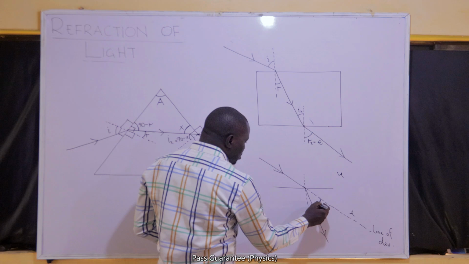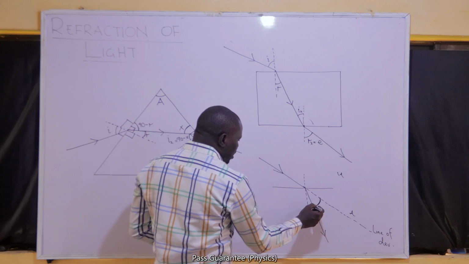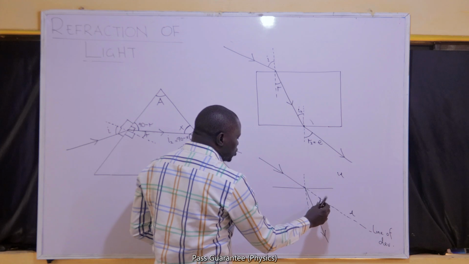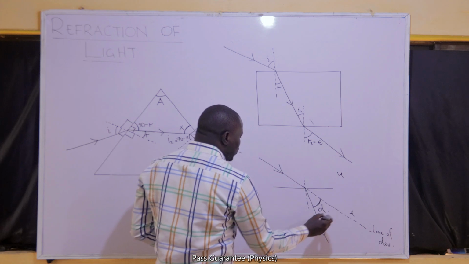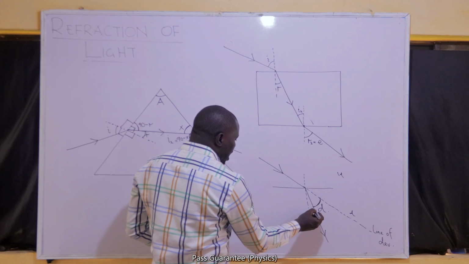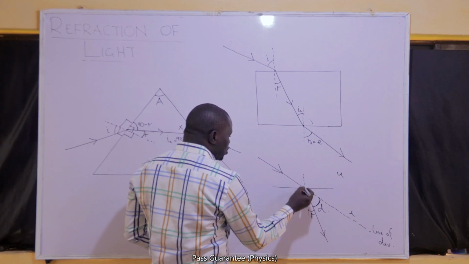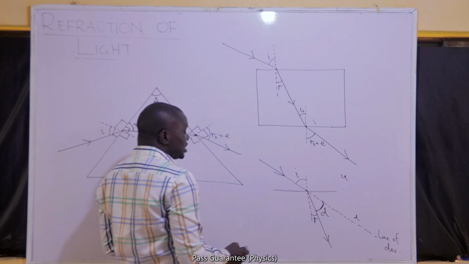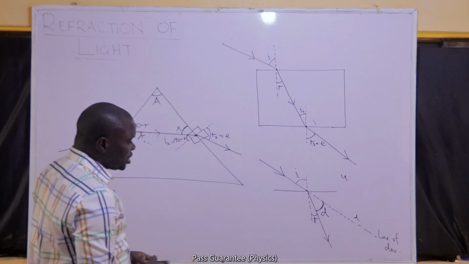This difference, the angle through which it was made to turn because refraction happened to it, is the angle of deviation. Mind you, the angle between the refracted ray and the normal is the angle of refraction. The angle between the incidence and the normal is the angle of incidence.